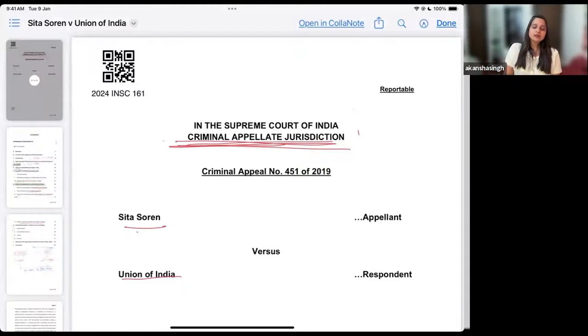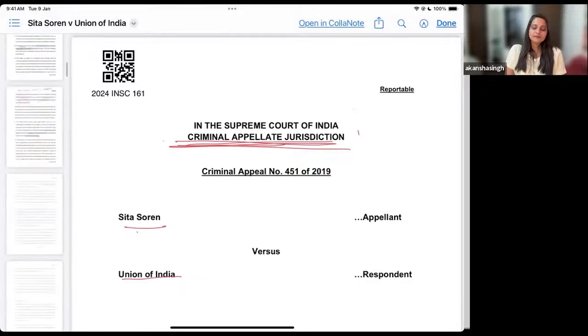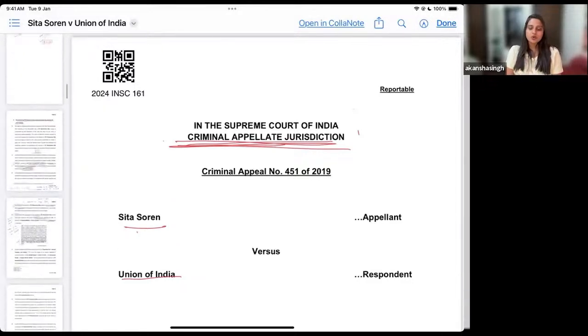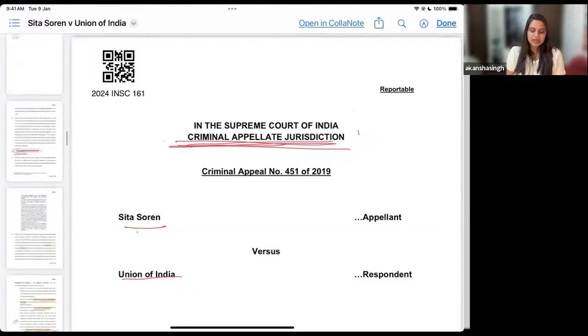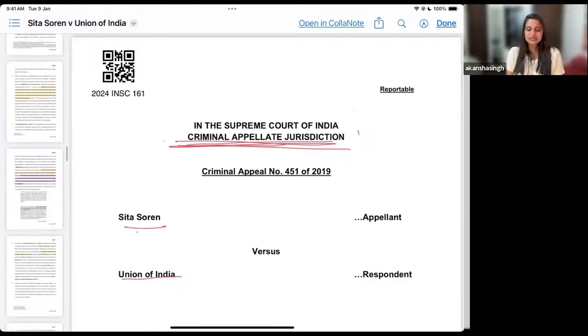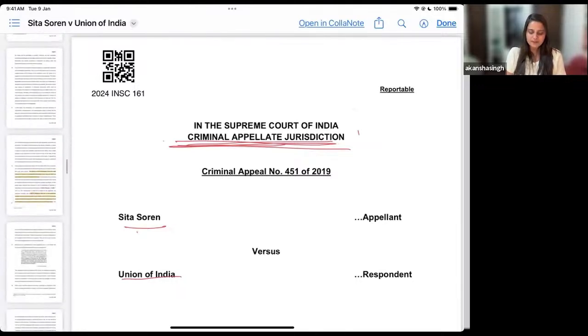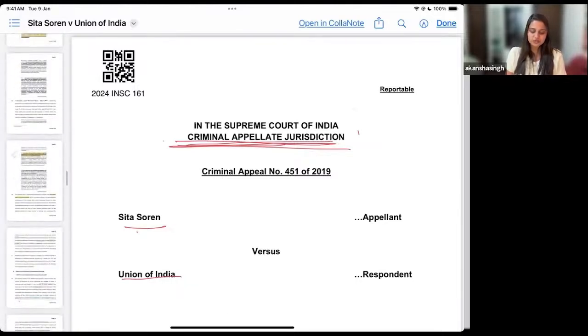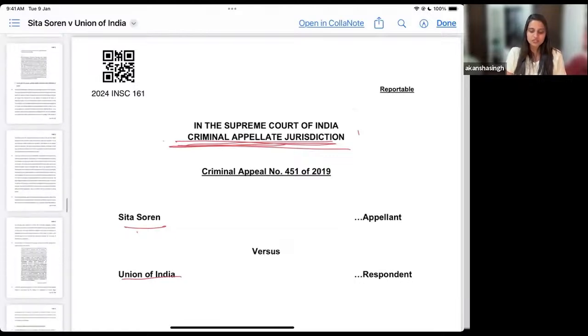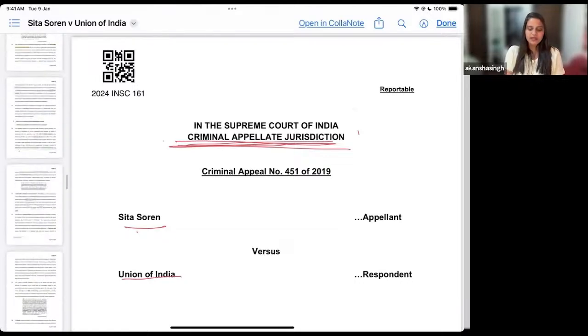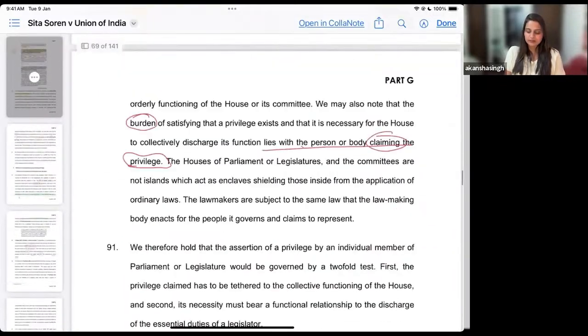Do you think the legislators, when they made the law, really intended to allow you protection for the offense of bribery? Never. That is why these judgments say you do not have to allow something which goes against the idea of the constitution. So this is what we have covered here.